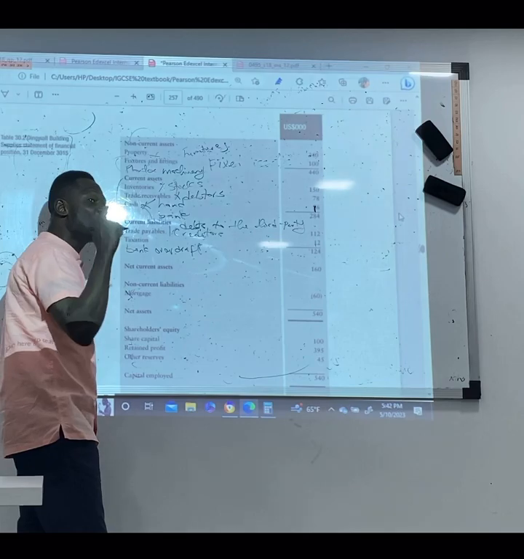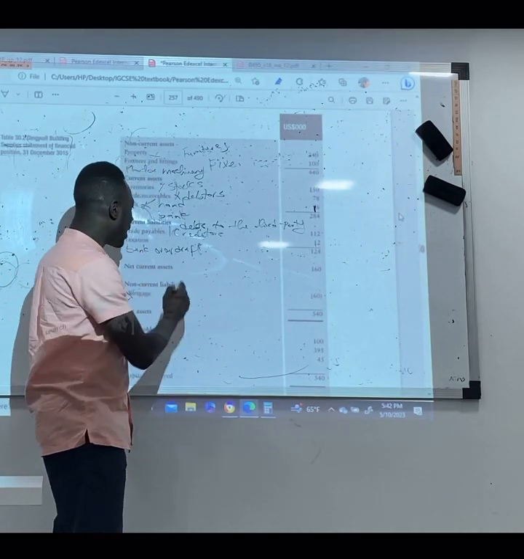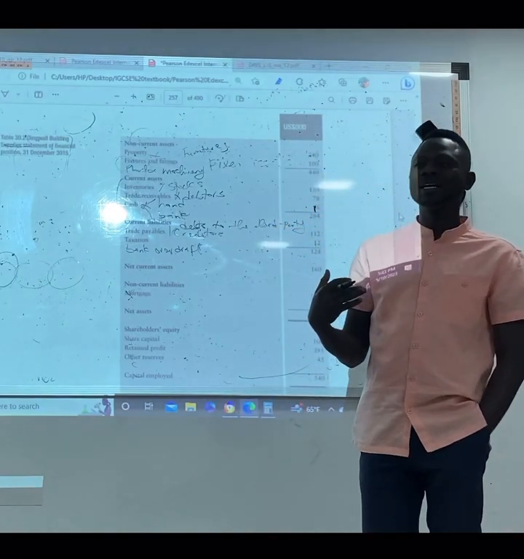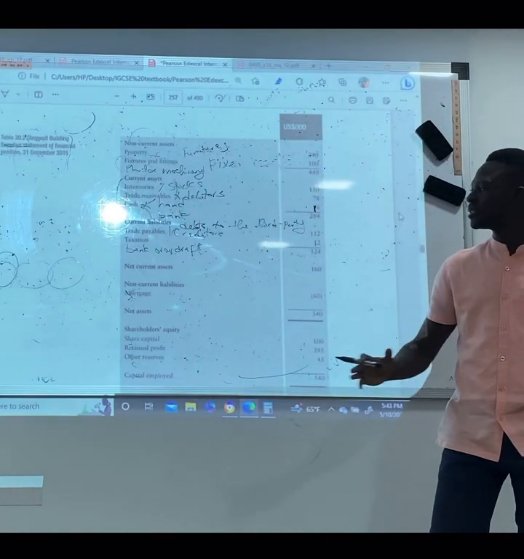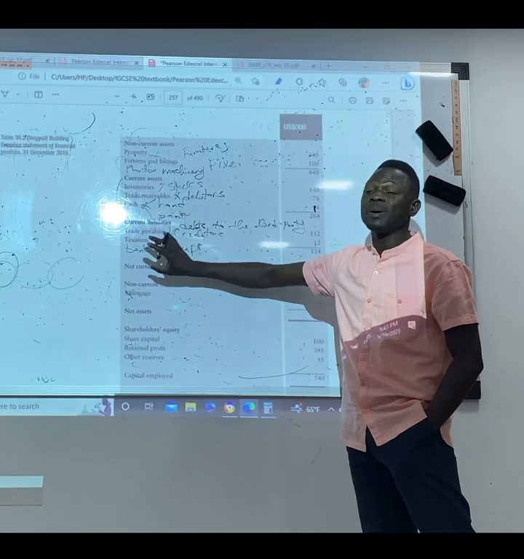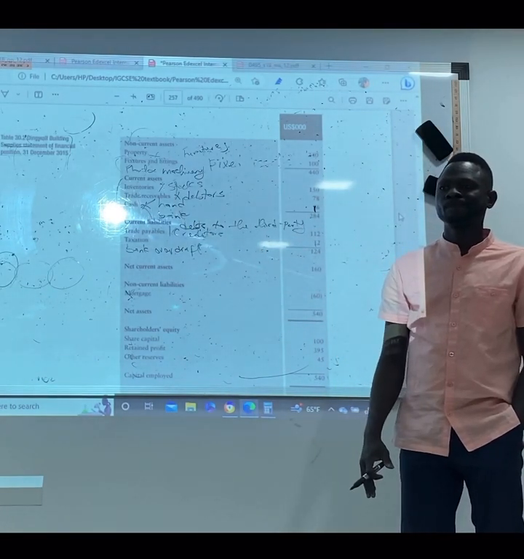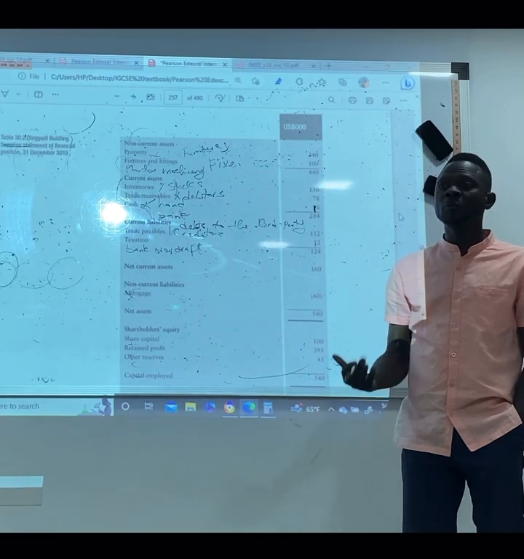Loan is non-current. But bank overdraft, we talked about bank overdraft. Yes, because you have to pay back within 6 months. So it's part of current liabilities. If I loan from someone else, if you borrow from someone.